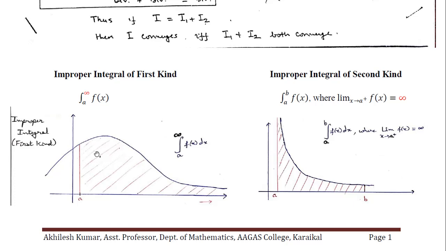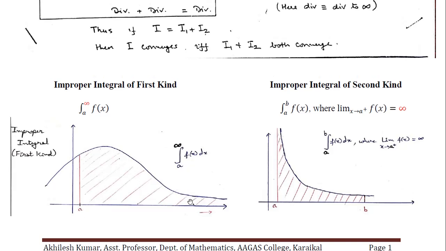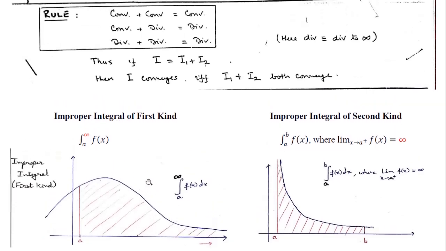But when we say integral, it should be finite, a real number. If it is the integration from a to infinity of this function, and it is a finite real number, then we say that this improper integral is convergent. So the discussion in case of improper integrals remains whether an integral of this type is convergent or not. Even in this case also we discuss whether the integral is convergent or not. So that's the diagram to make you understand what an improper integral of the first kind looks like. I'll put the rules for this and this.